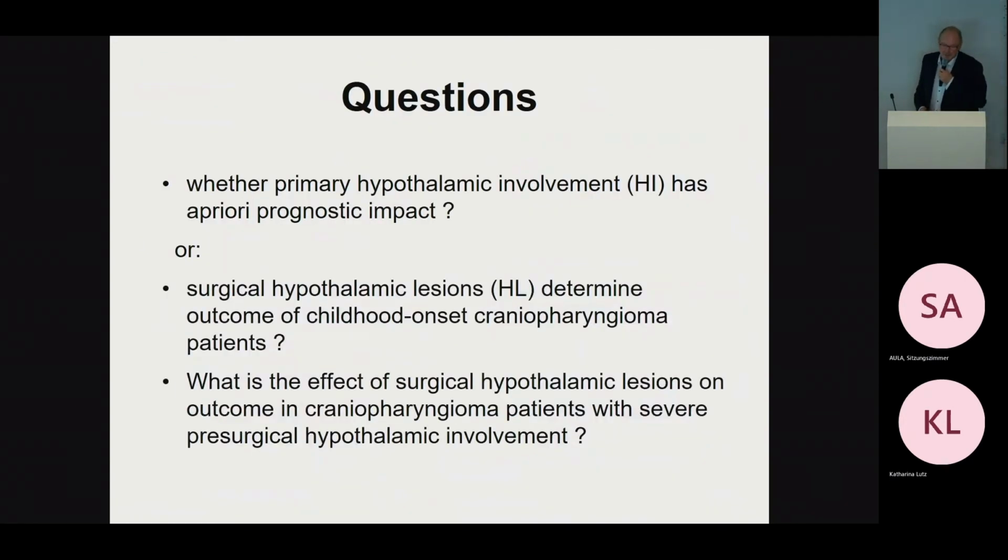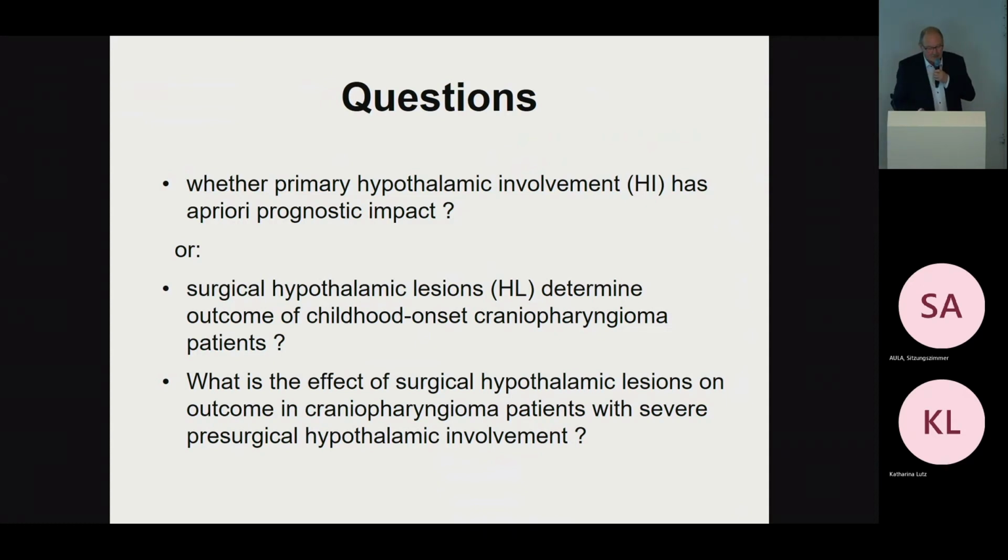There is one question which we are always interested in, the same question: whether primary hypothalamic involvement has the major prognostic impact, as I've shown you in the multivariate analysis, or whether surgical hypothalamic lesions determine the outcome. So we asked what the effect of surgical hypothalamic lesions on outcome is in a special group of craniopharyngioma patients.